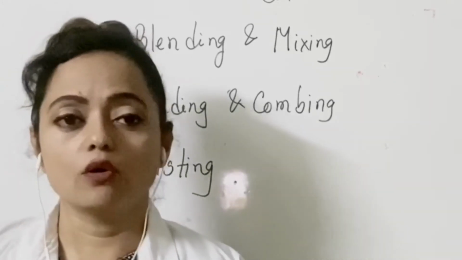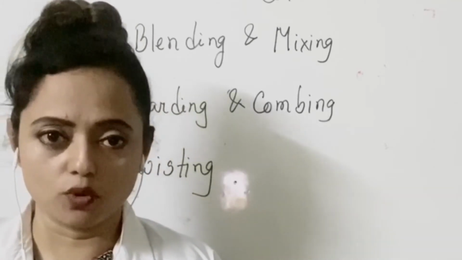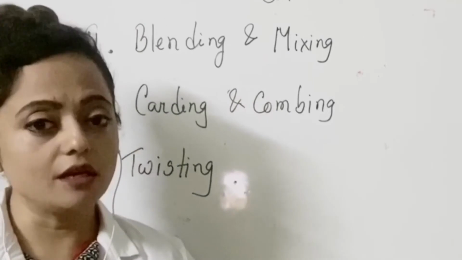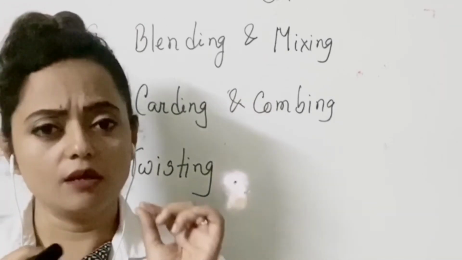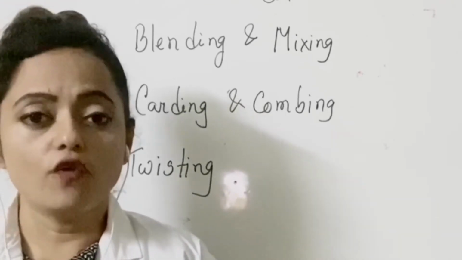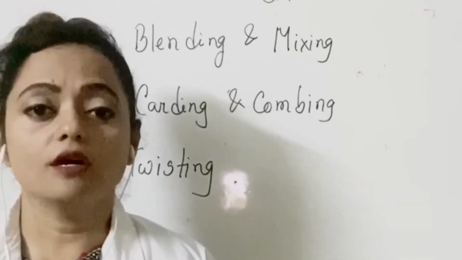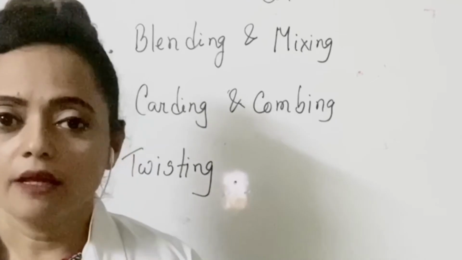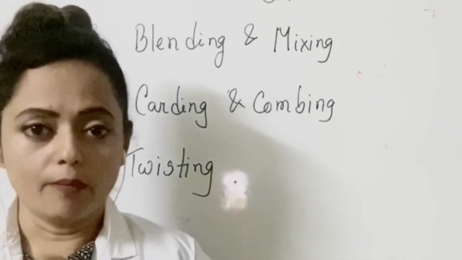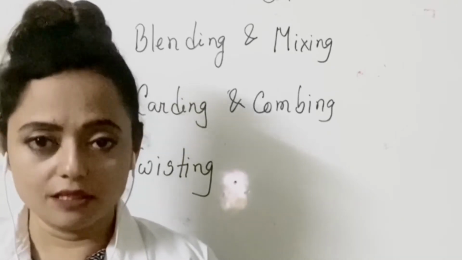Cotton fibers of different species come together. That means some cotton fibers are of great length, some are of a very minute size or tiny, or their volumes differ too. Their qualities also differ. That is why we need to mix all of them together by the blending and mixing process.